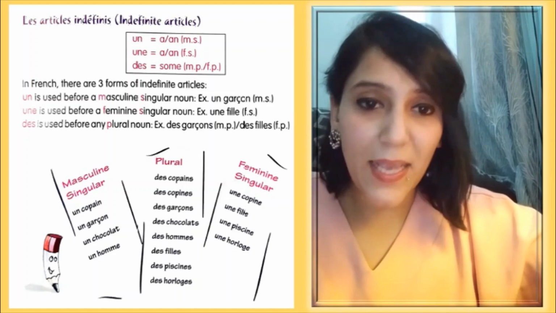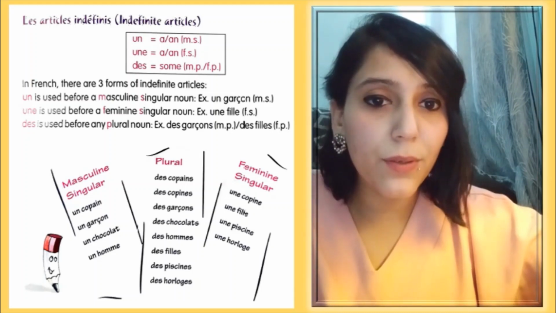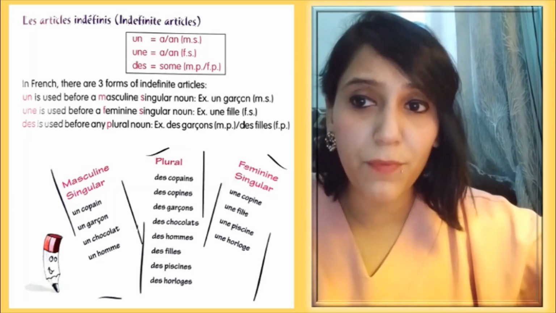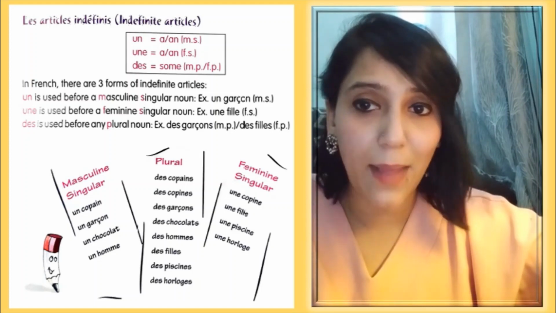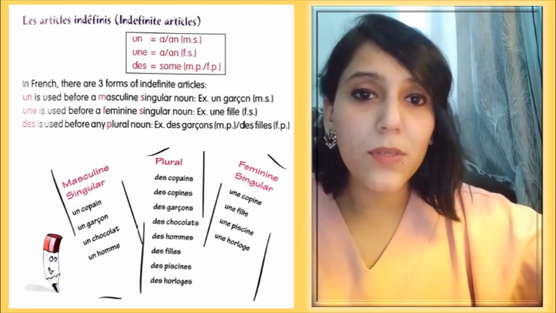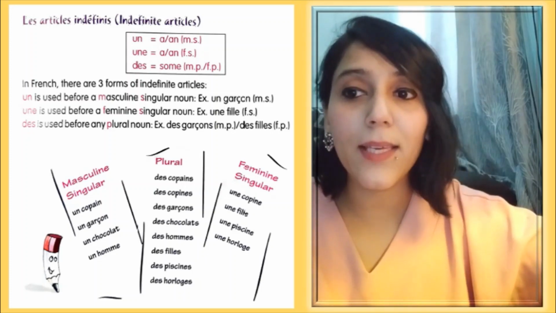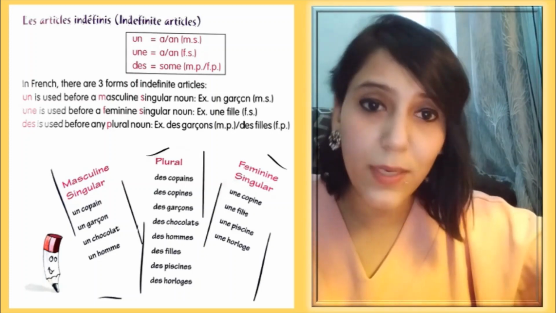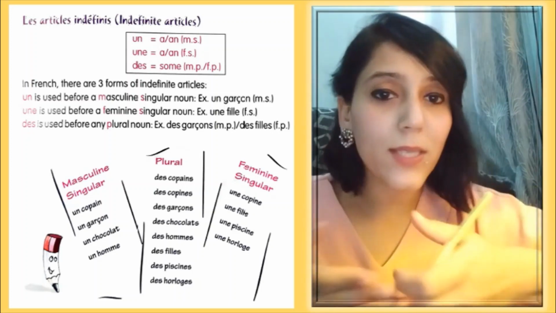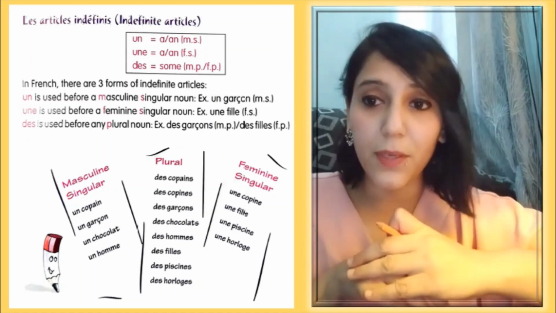Now, boy is a masculine singular noun, so before that we use un, to say a boy or one boy. Une is used before a feminine singular noun. Example, une fille. To say a girl, we will use une, because fille is a feminine singular noun. And des is used before any plural noun, whether it is masculine or feminine. If it is plural, some boys or some girls, we will use des: des garçons et des filles.